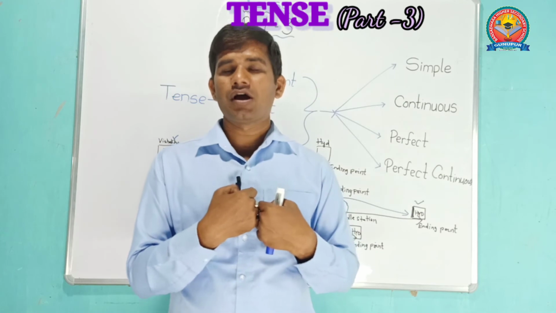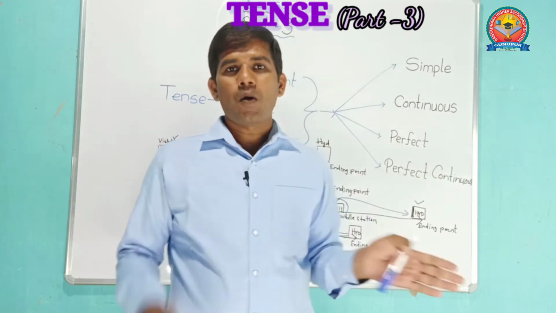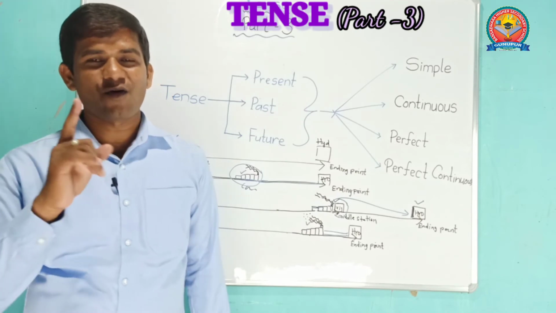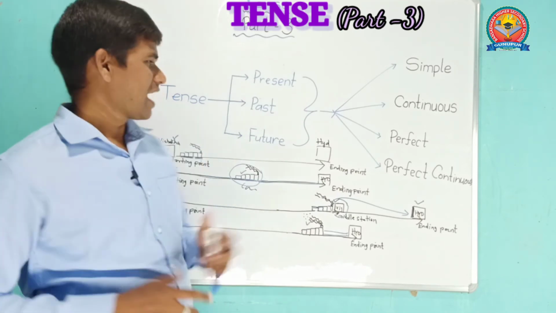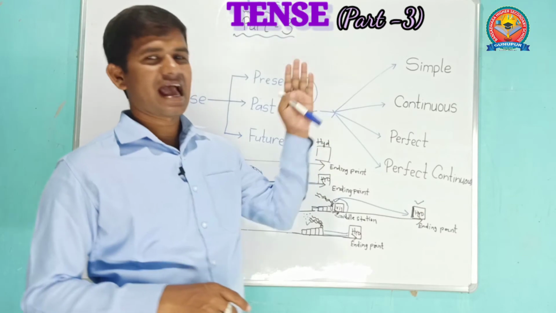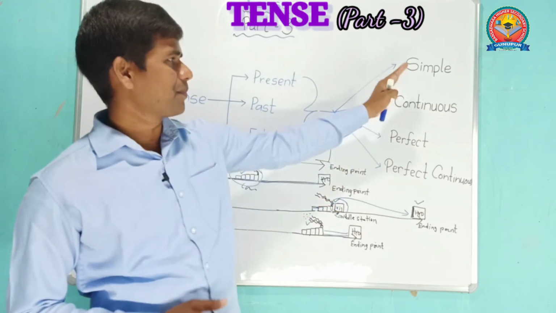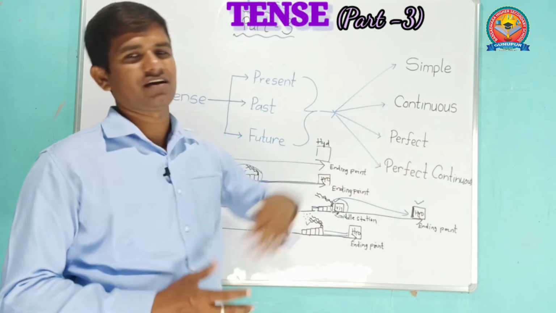Finally, you should understand that all tenses are in continuous form. I hope you understood well how tenses are divided into different categories. See, simple, continuous, perfect, perfect continuous.